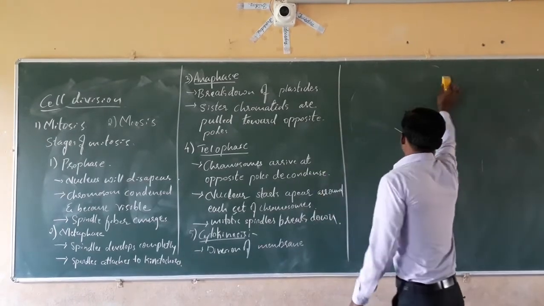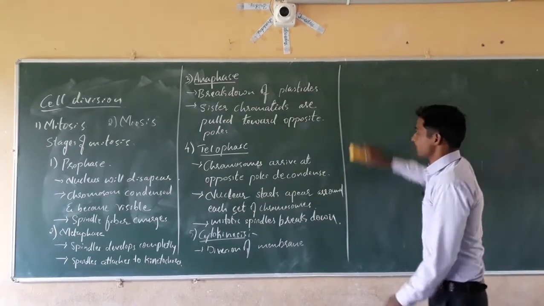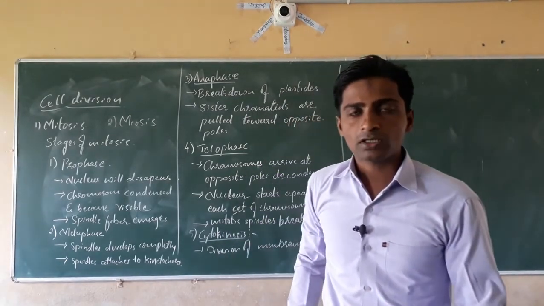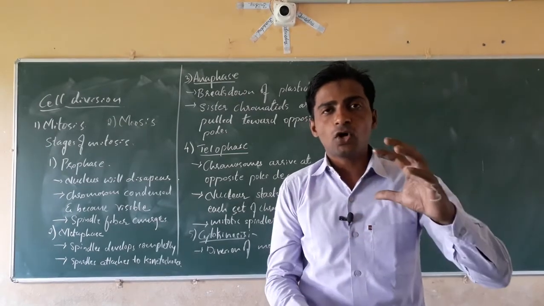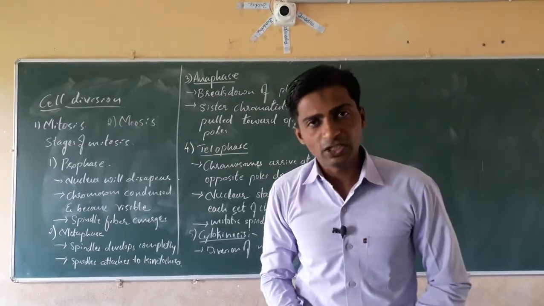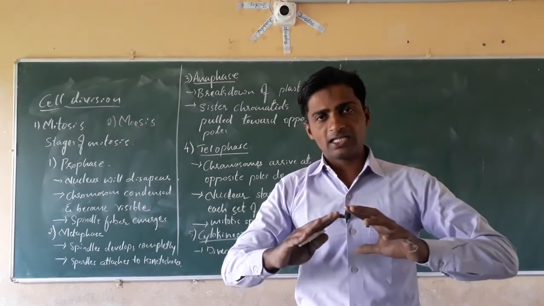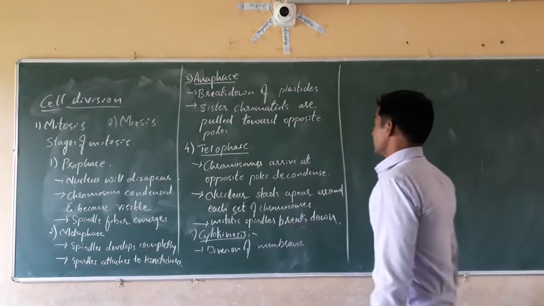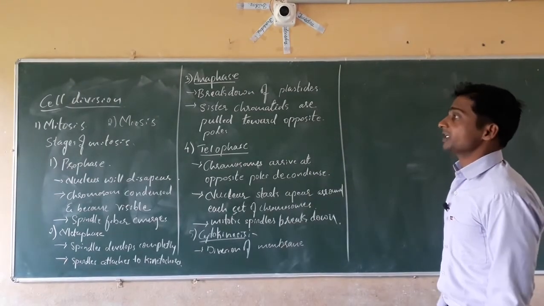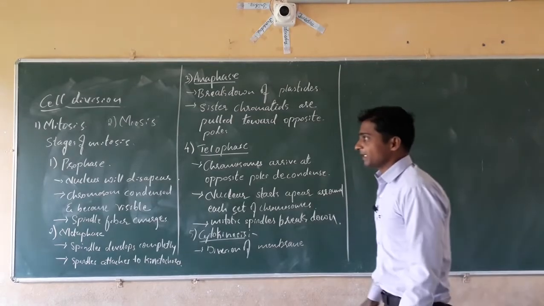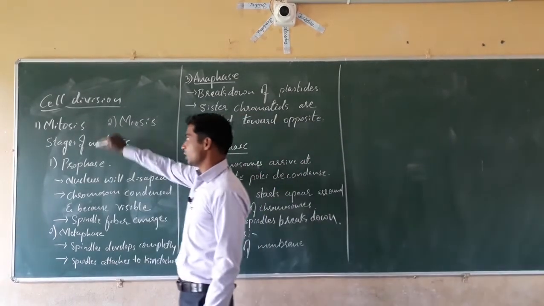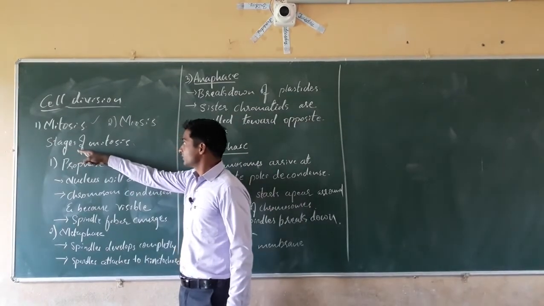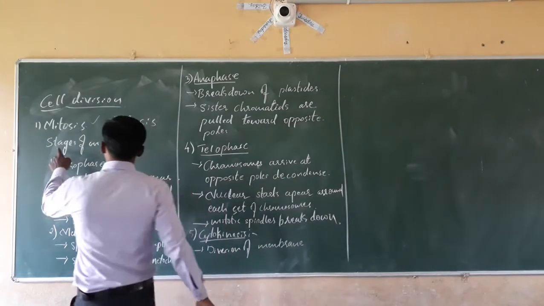Here, dear students, in mitotic cell division, a single cell divides into two or more cells, and these cells will grow and again go for division. Like that, the number of cells in the living organism goes on increasing. Yes? In case of mitotic cell division, different stages are there. That we can say are the stages of mitotic cell division.